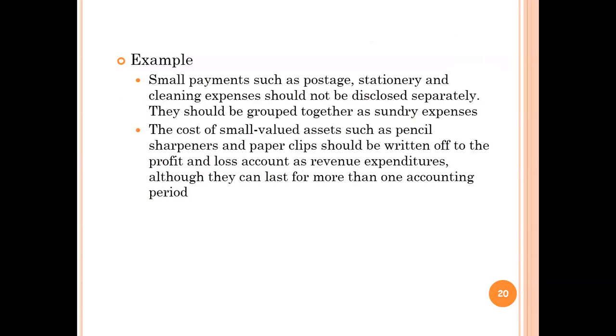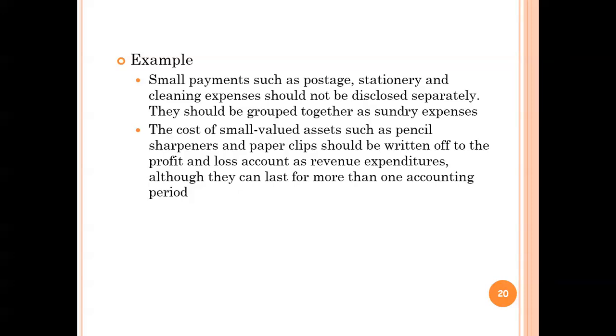Another example I will give you to understand is that the cost of small valued assets such as pencil sharpeners and paper clips should be written off to the profit and loss account as revenue expenditure, although they can last for more than one accounting period. Again, as per the American Accounting Association, an item should be recorded as material if there is reason to believe that knowledge of it would influence the decision of an informed investor. For example, an amount spent on repairs of the building, say 2,50,000, is material for an enterprise having turnover of around 50 lakhs. But it is not that material for an enterprise having turnover of 15 crores.